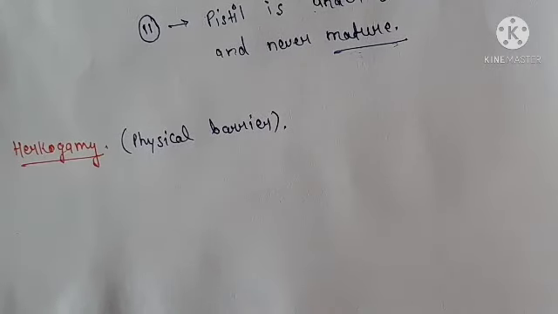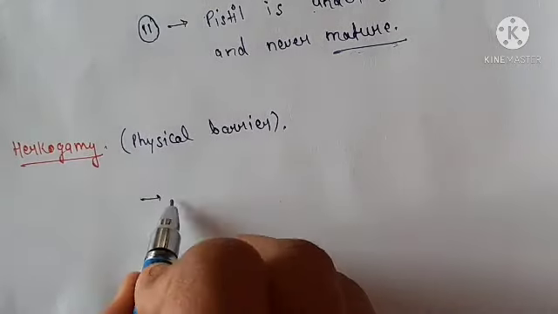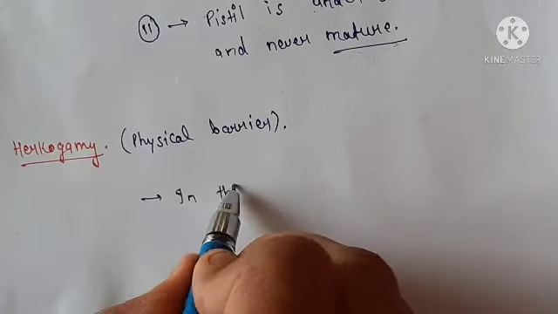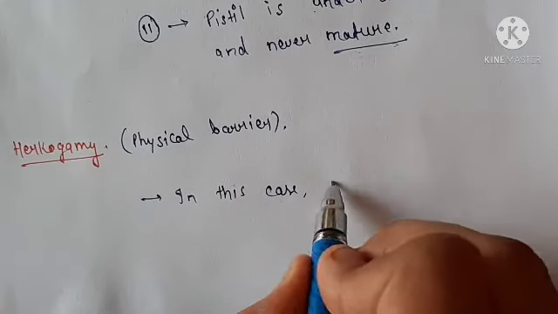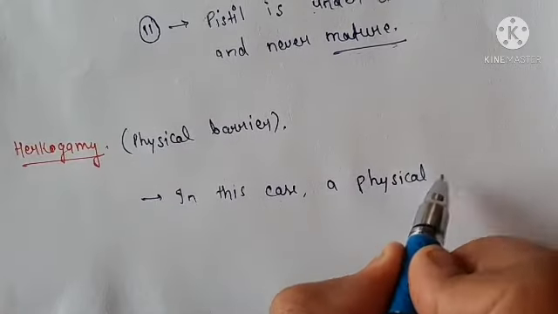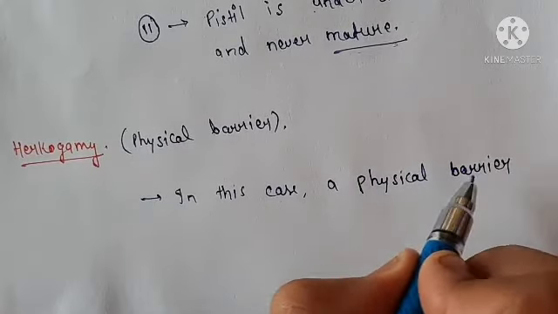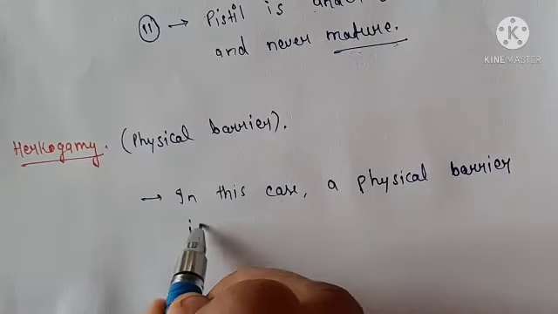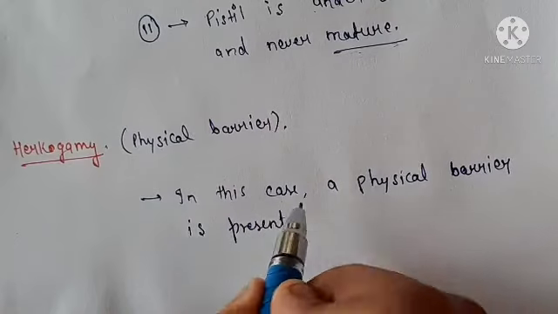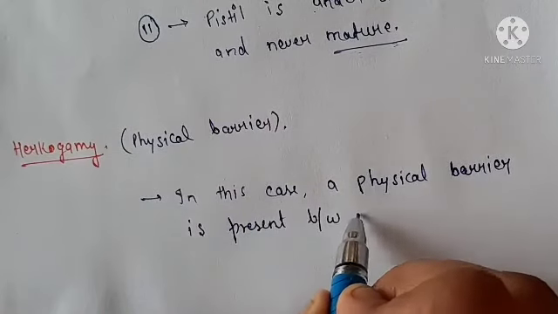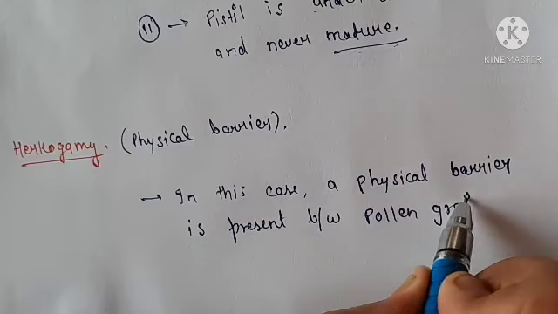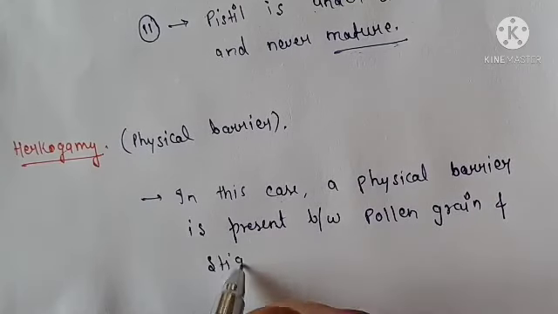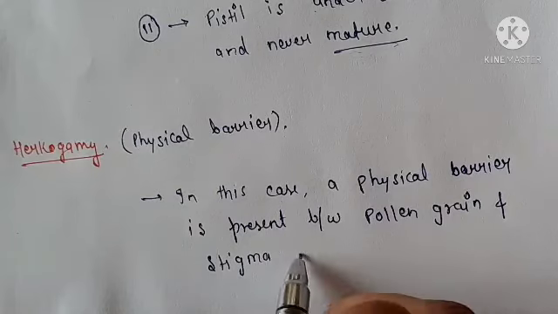In hercogamy, a physical barrier is present between pollen grain and stigma of the same flower.